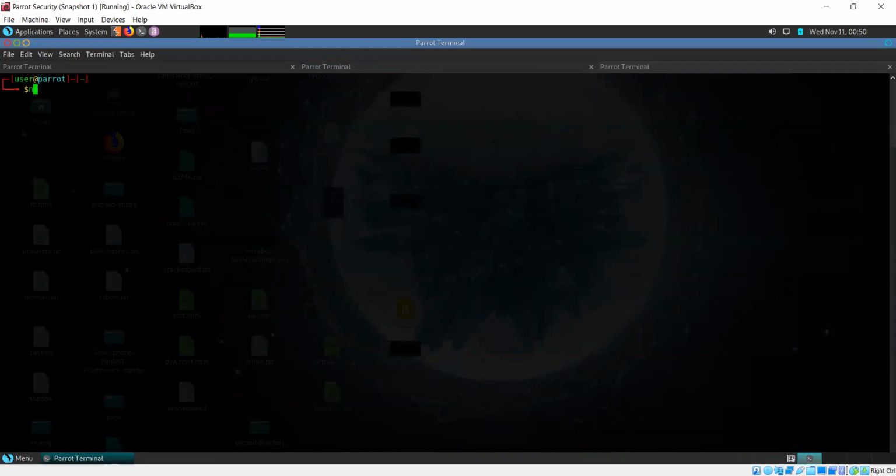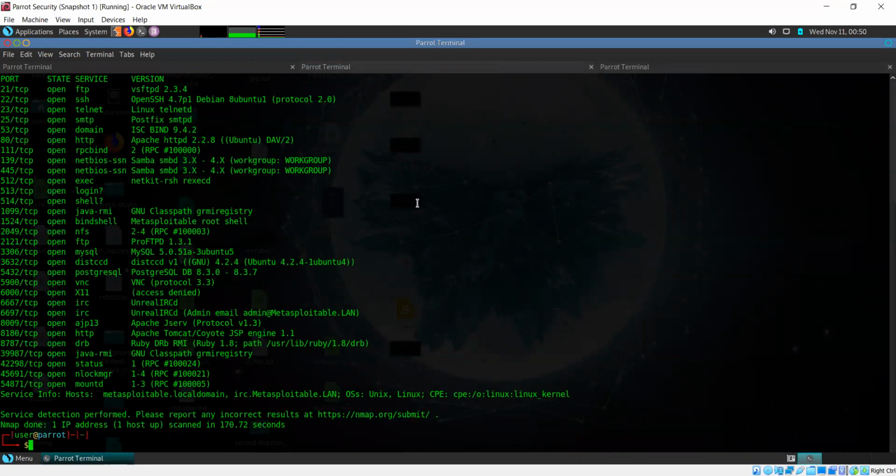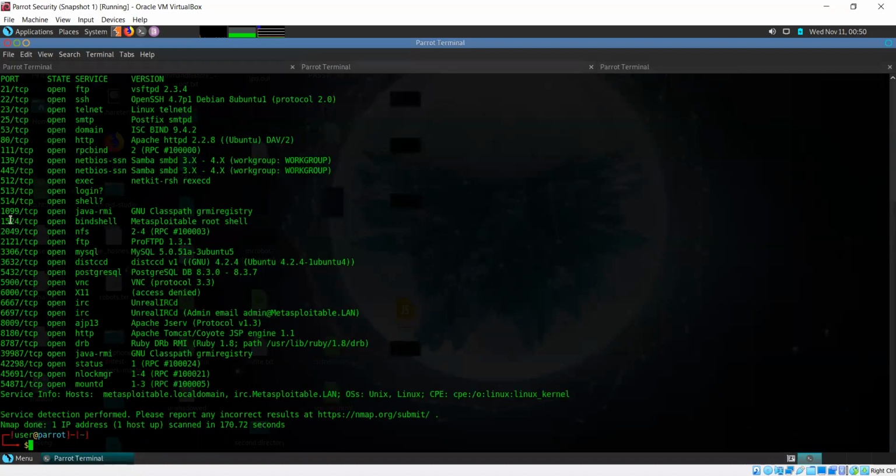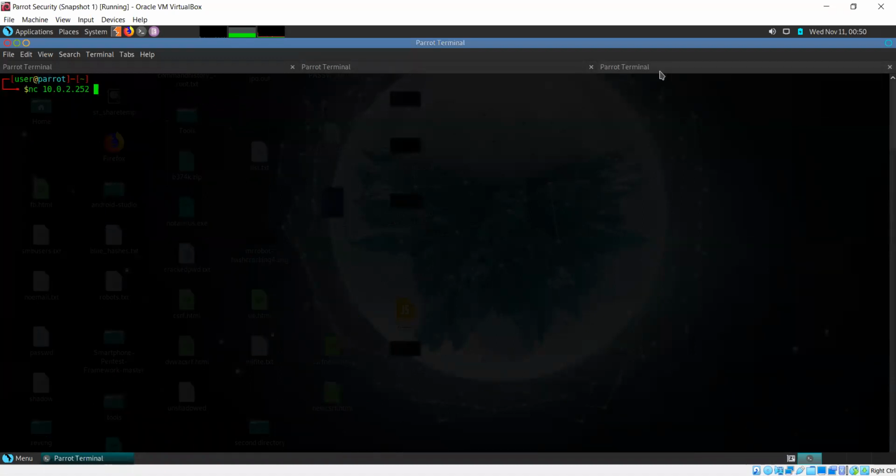So let me try connecting to it. Since it's not a proper service, it doesn't have its own tool, so I can use Netcat to connect. With Netcat, I need the IP address, and we know that 10.0.2.252, and the port number, which is 1524. So I'll specify that, press enter, and as you can see, root at Metasploitable.